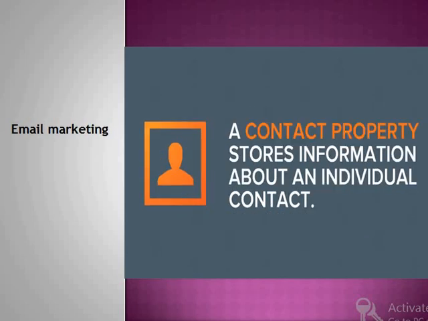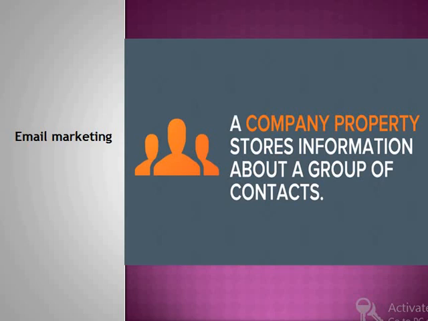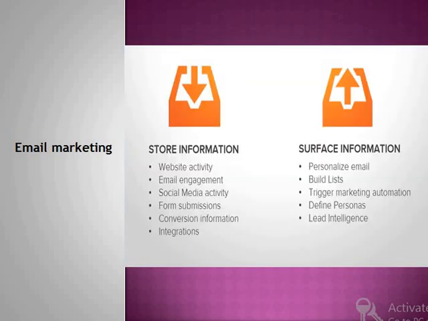A contact property stores information about an individual contact. A company property stores information about a group of contacts. You can store information and surface information: website activity, email engagement, social media activity, form submissions, conversation information, integrations.